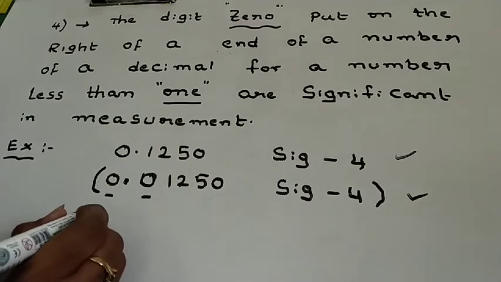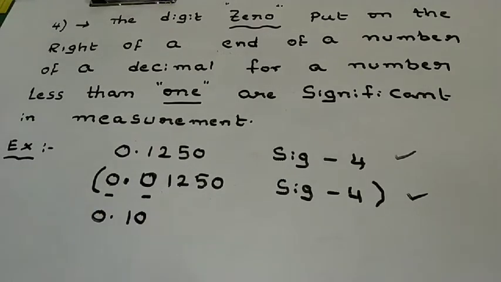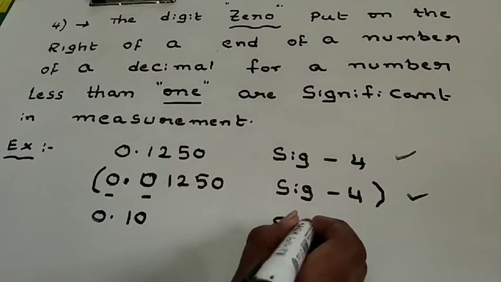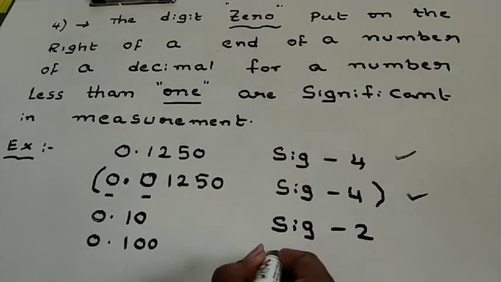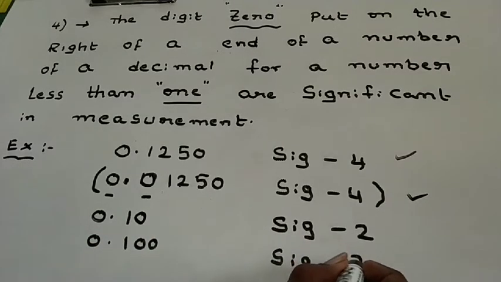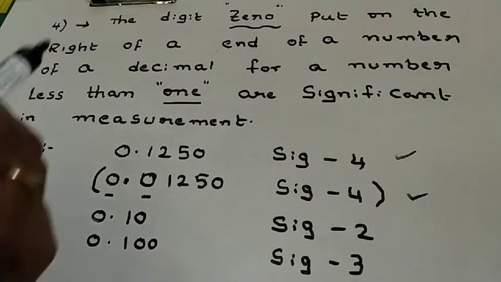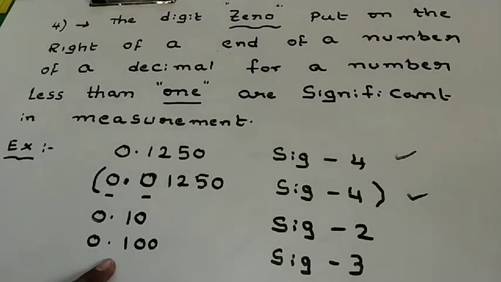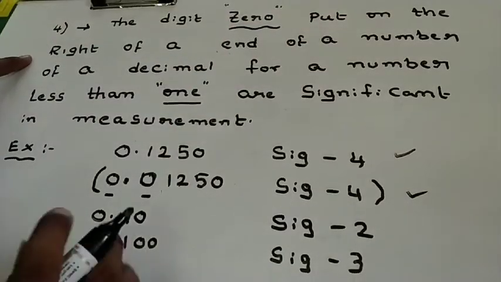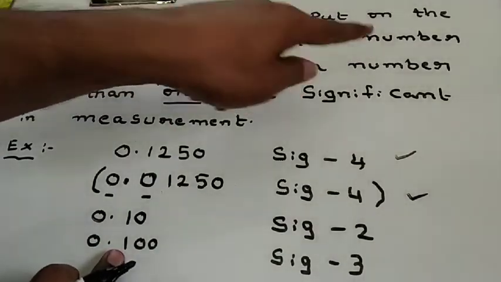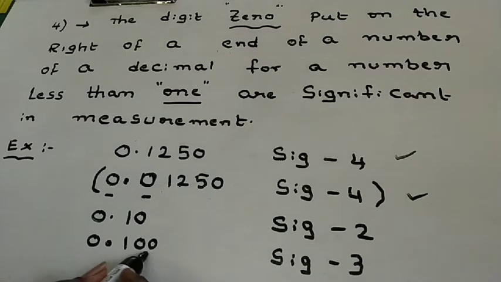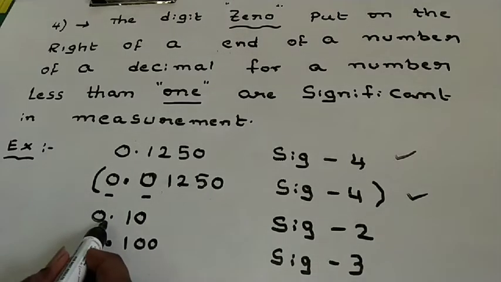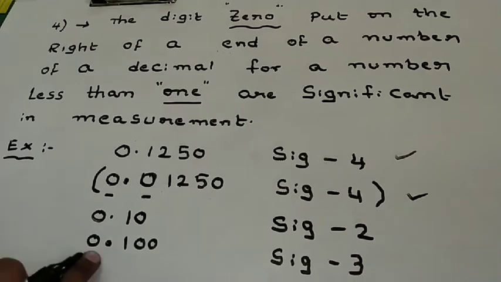Now I would like to tell another point. 0.10. Tell me what is the significance? Its significance is, now tell me, 0.100. What is the significance? Its significance is 3. So that means the digit zeros put on the right side at the end of the number of a decimal, for a number which is always less than 1, these zeros are significant. Therefore, 0.10 has significance 2 and 0.100 has significance 3.